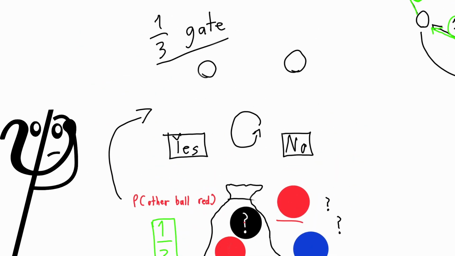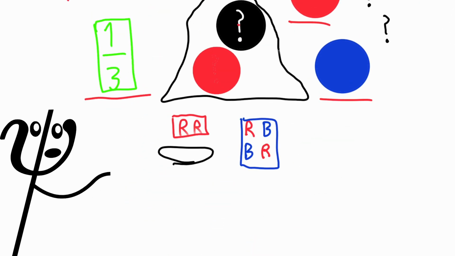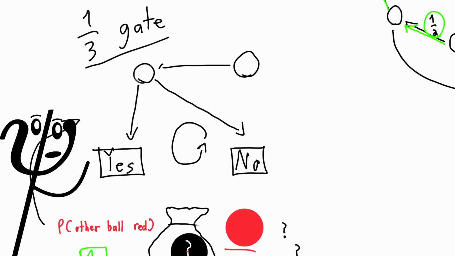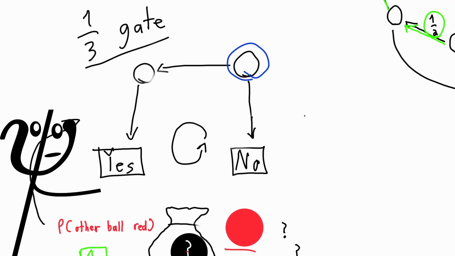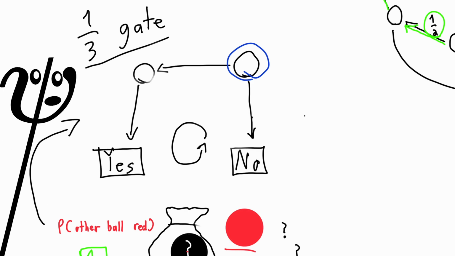So can we apply this logic to coin flips? Well, yes. What we did with the balls in the bag was removing a possibility from the space of outcomes. If we could make one of the routes impossible and make all of the routes equally likely, we would get a 1/3 gate. But you can't just remove a possibility out of a coin flip like that. If you got rid of this arrow, it just becomes another 1/2 gate because not all the combinations are equally weighted. But what you can do is to make one of the possibilities restart the process.